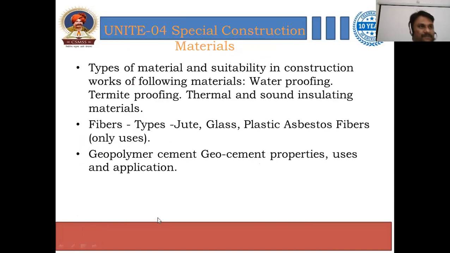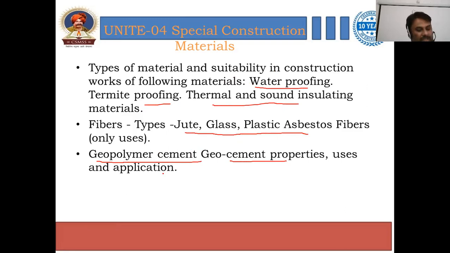Then special construction material, in which we have to study the material which is specially manufactured and used in the construction industry, which are waterproofing, termite proofing, and thermal and sound insulating material. Then jute, glass, plastic, and asbestos fiber, as well as polymer cement, geocement, and their properties and application. Right? We have to study this unit in the fourth chapter.